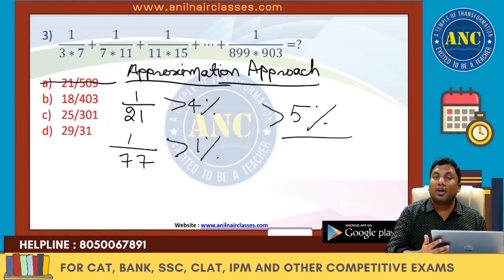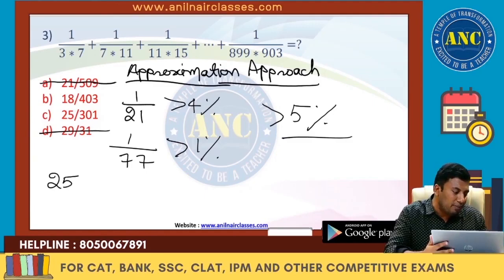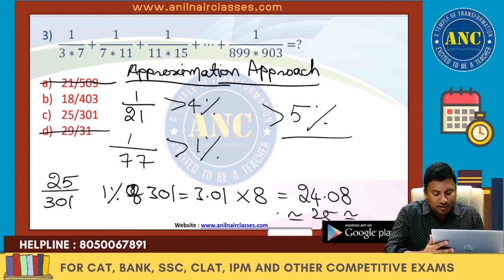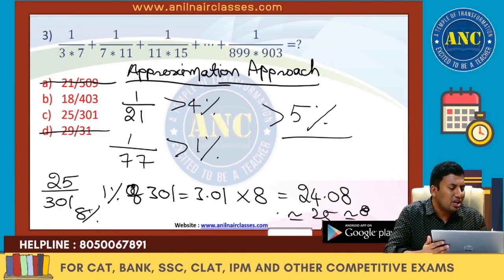We eliminated this because 509 is not a factor of 301. We eliminated this because it is not a factor of 301. So answer should be just greater than 5%. 25 by 301. 1% of 301 is nothing but 3.01. If I multiply by 8, it is 24.08, which is closer to 25. So 25 is closer to 8%, but I want just greater than 5%. So C is eliminated. The only option left is B.